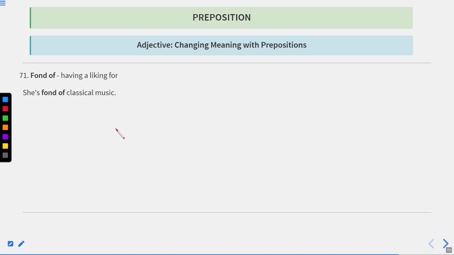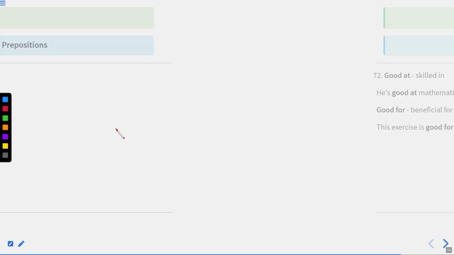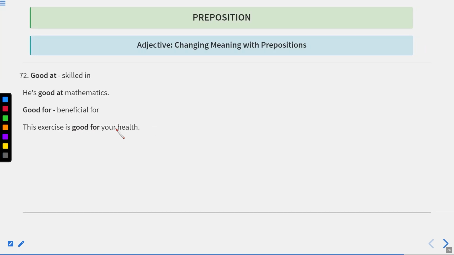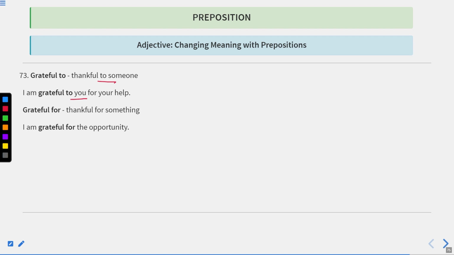Now let us move to the next one. That is fond of, having a liking for. She is fond of classical music. Now let us move to the next one. Good at means skilled in. He is good at mathematics. Good for means beneficial for. This exercise is good for you, for your health. Now let us move to the next one. Grateful to means thankful to someone. I'm grateful to you for your help. Whereas grateful for is used for being thankful for something. I'm grateful for the opportunity.